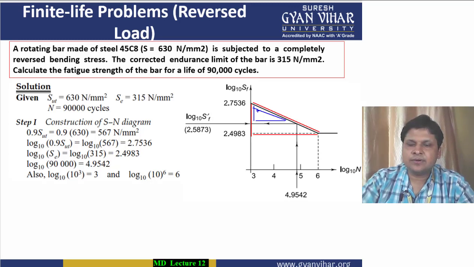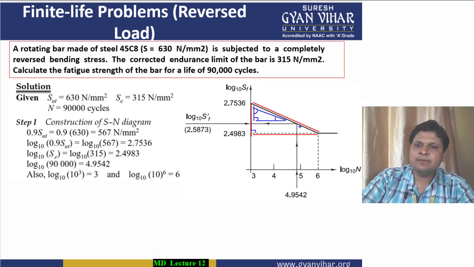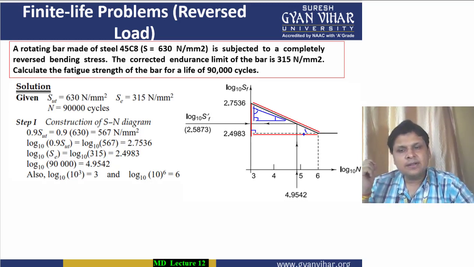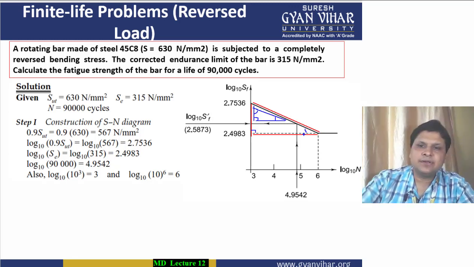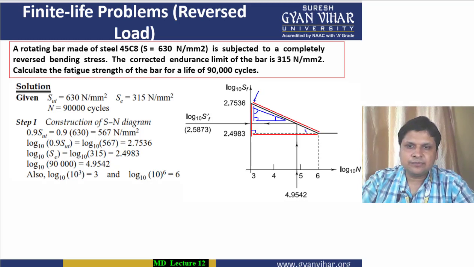Because this angle is the common angle, and this particular angle is 90 degrees equal to this angle, and this angle is equal to this angle, because this is the case of corresponding angles. All right, so since these two triangles, this red triangle as highlighted by me and the blue triangle, are similar to each other, let me give a name to each of the points.